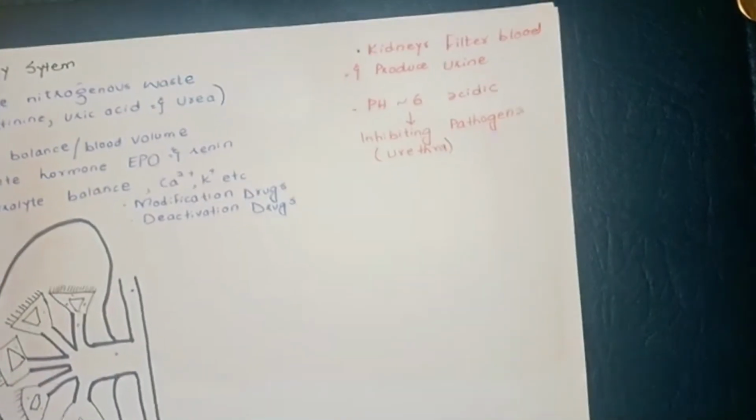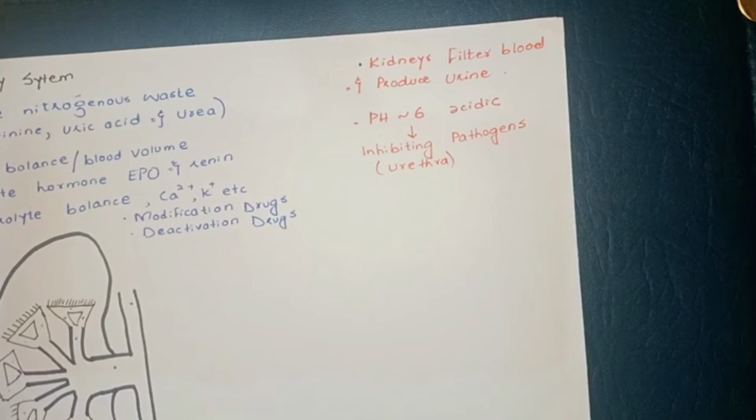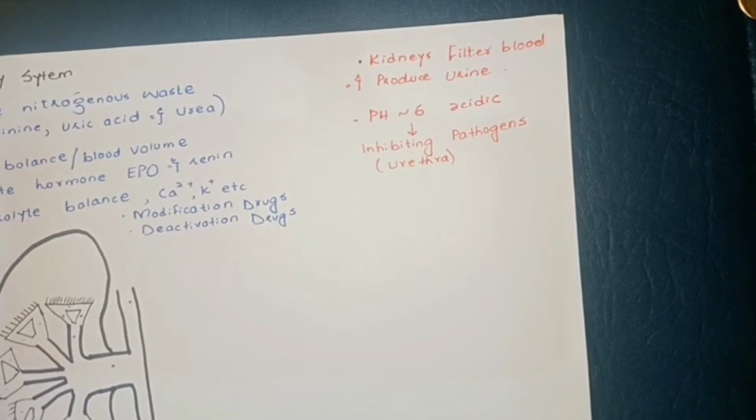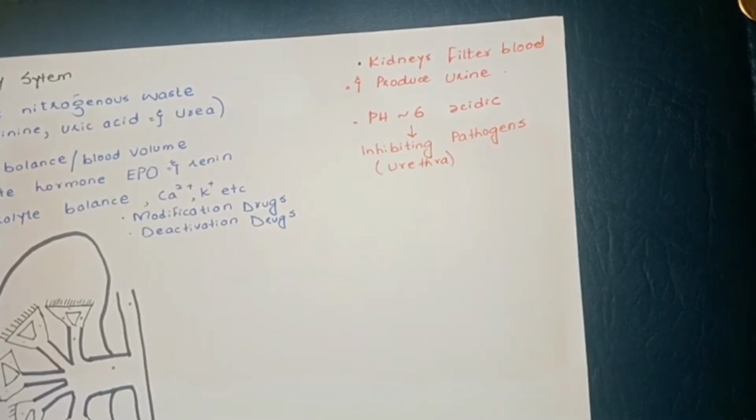So it inhibits the pathogens that are growing in the urethra. Since the urine is flushing through there several times a day, if you are not urinating very frequently, you're not having that flush of acidic urine come through, and pathogens are more likely to grow.